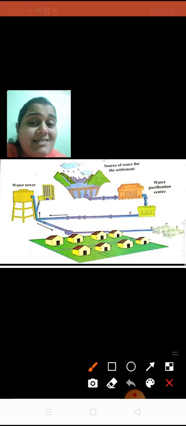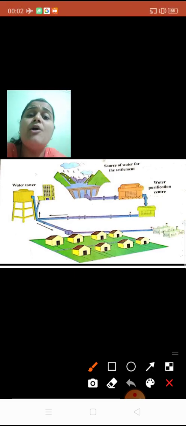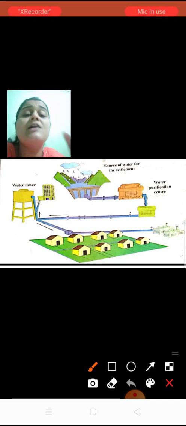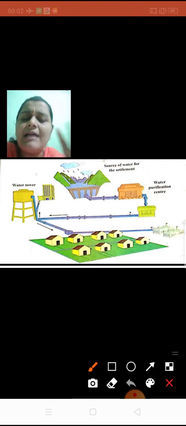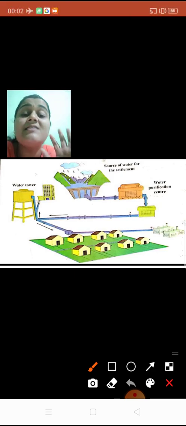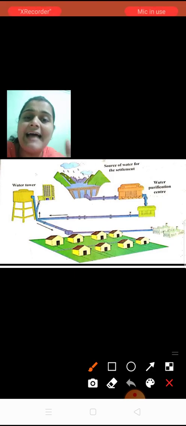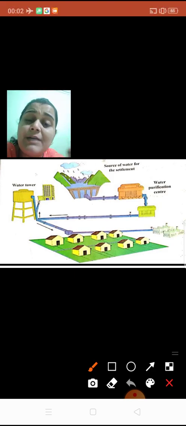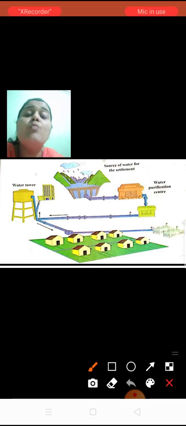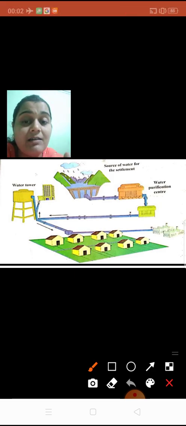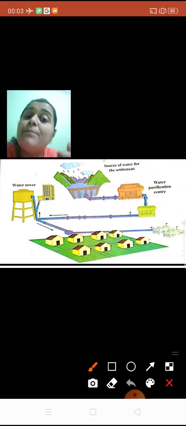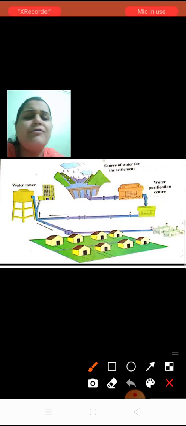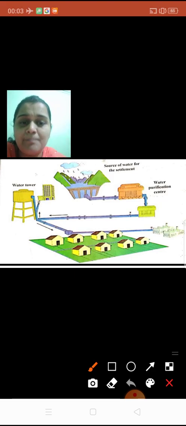So did you understand this diagram of the journey of water from source? First the water gets collected in reservoirs like dams, lakes or rivers, and from there a pipe is connected and it is brought to the water purification center, where the water is made pure with the help of filtration machines and pumps.